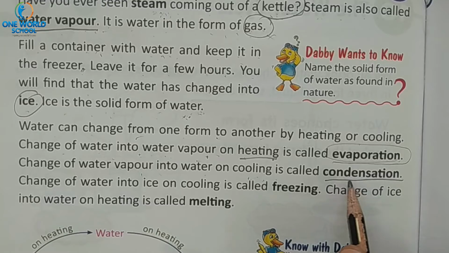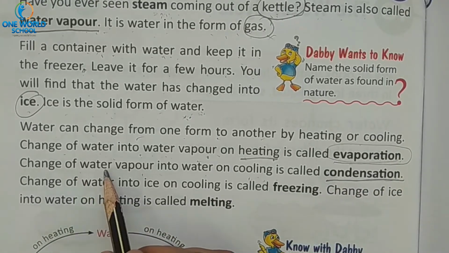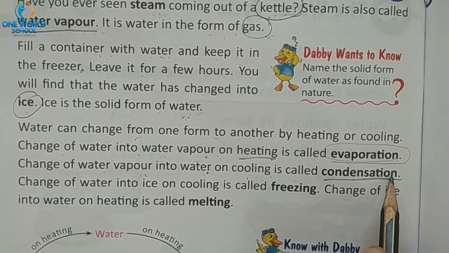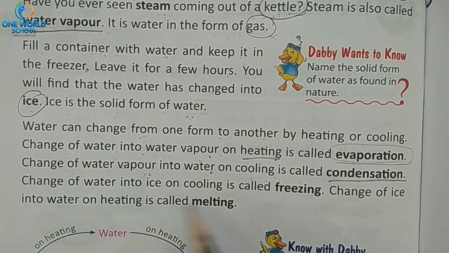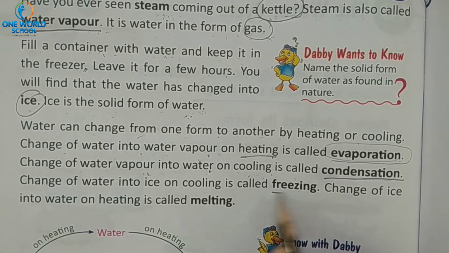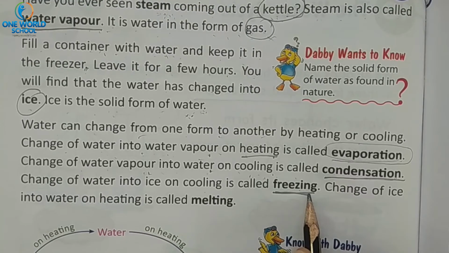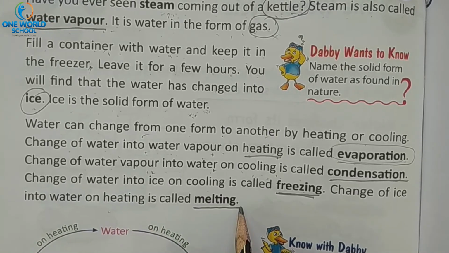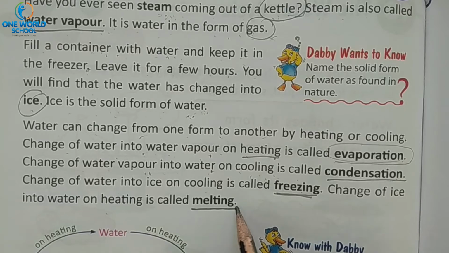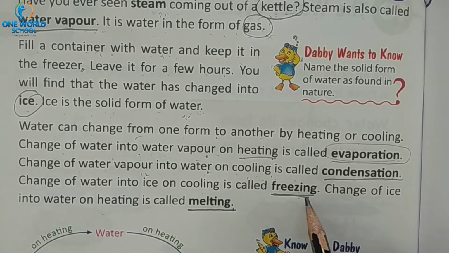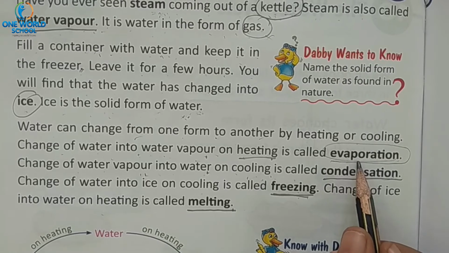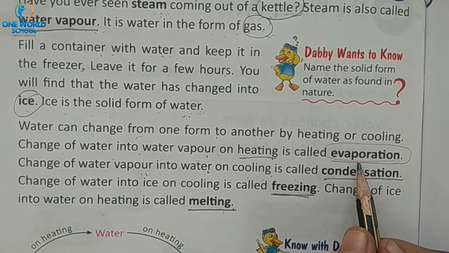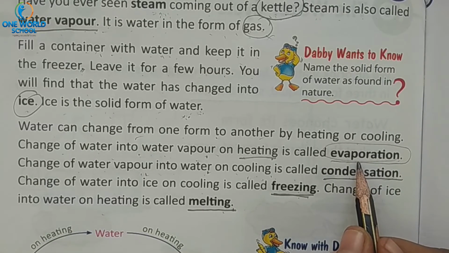What will it be known as? Condensation. See, change of water vapor into water on cooling is called condensation, and when we change the water into ice, then it is known as freezing. What is it? Freezing. And if we change the ice into water, then it is known as melting. What is it? Melting. Here these are four new and main words. First is evaporation, condensation, freezing and melting. What is evaporation? When water changes into water vapor.